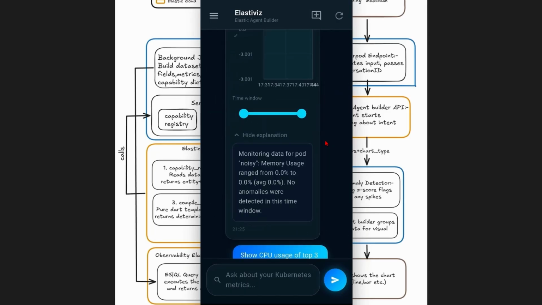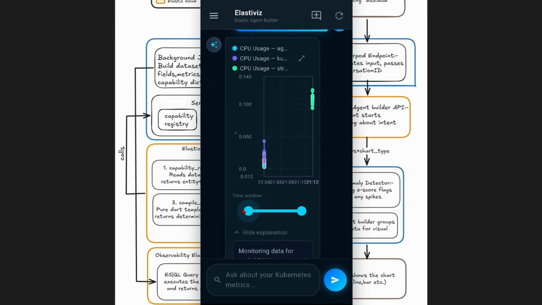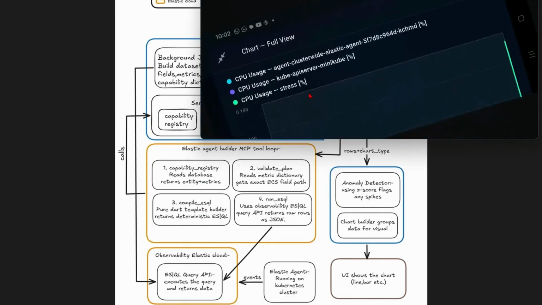It also has the ability to do multi-step logic. If I say "show CPU usage of top 3 pods over the last 20 days," it selects the top 3 pods and then plots them. As can be seen, we can tweak the time windows, and since this is a line chart, we can maximize it. So this is what it returned.